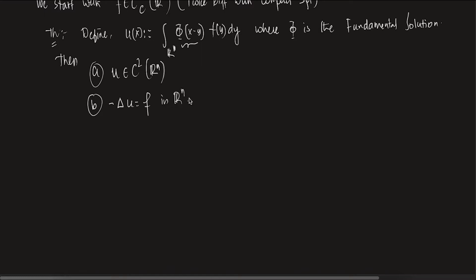Is this clear? We were thinking it should solve the Laplace equation, but in reality it solves the Poisson equation. And we'll see later that this can be useful to provide a formula for the solution. We'll revisit this later.